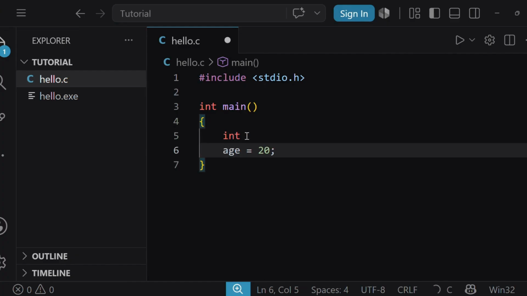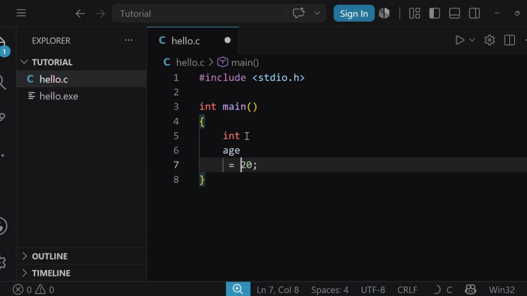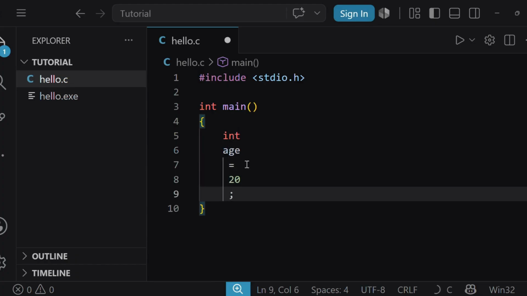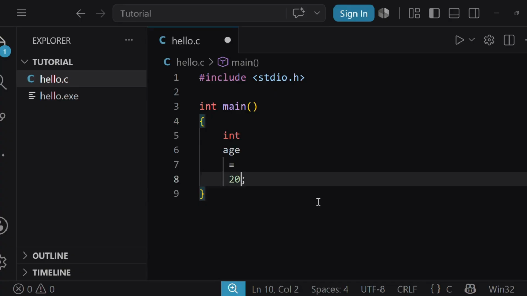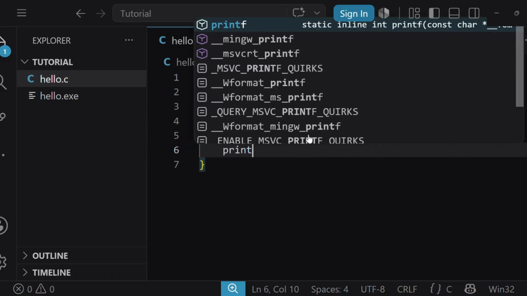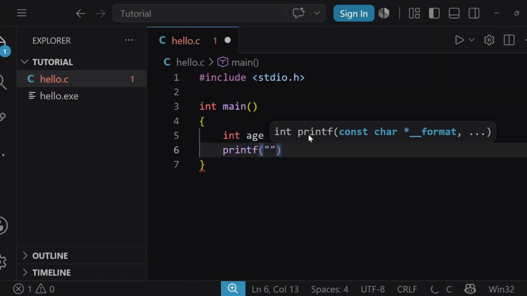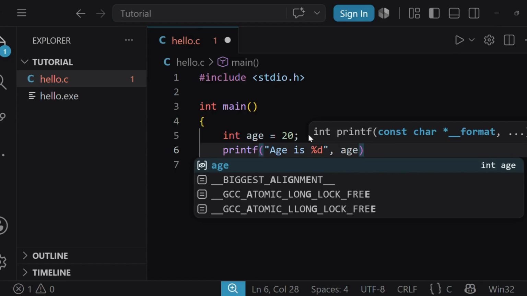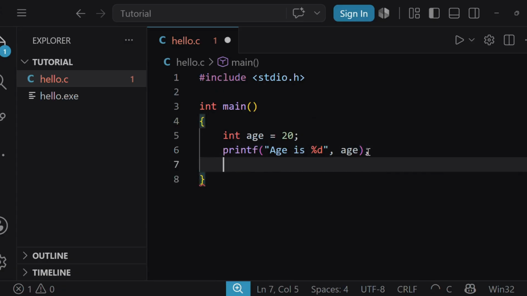Let me separate them for you. So, these are basically the 5 tokens. Each of these has its own meaning and purpose. Now, let me write the whole program. Here we will add the printf statement in which we will display the age. "Age is %d". After that, we'll mention age in here. Semicolon at the end, return zero statement, and again the semicolon.